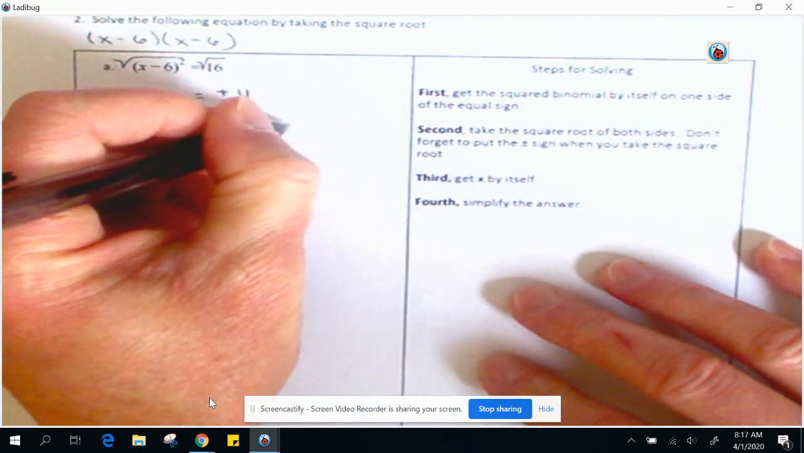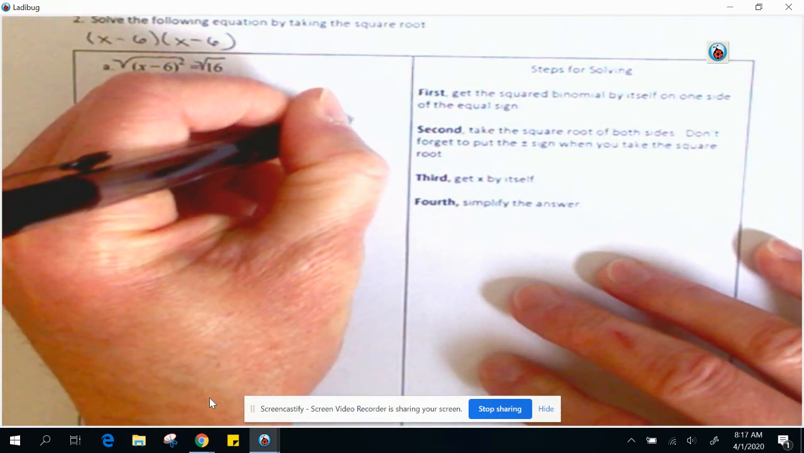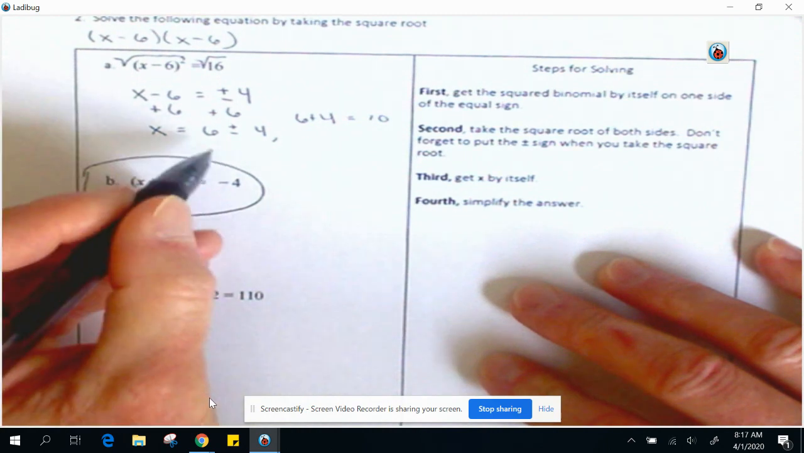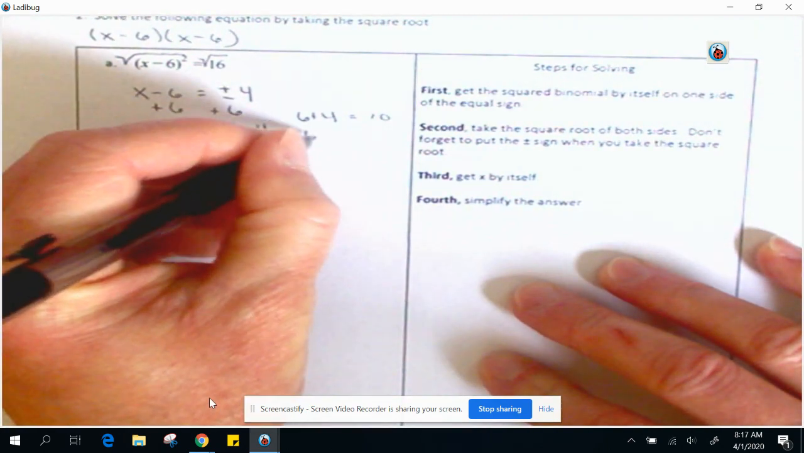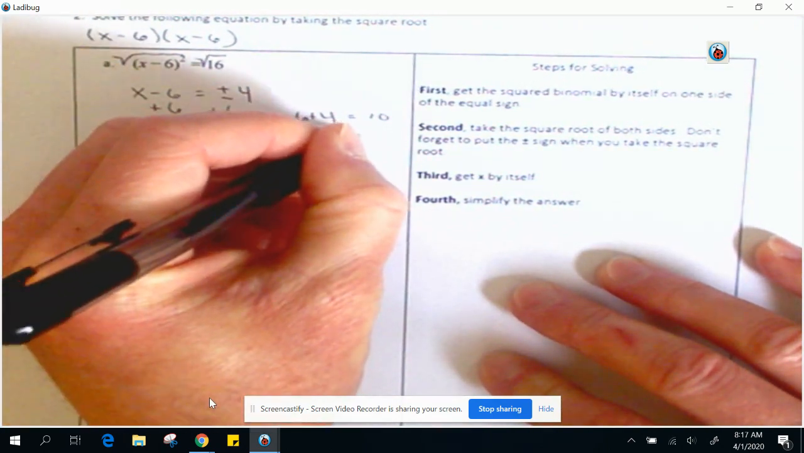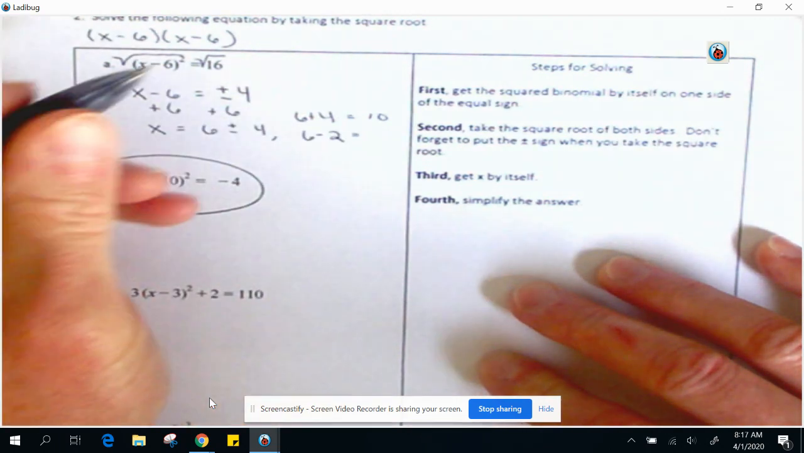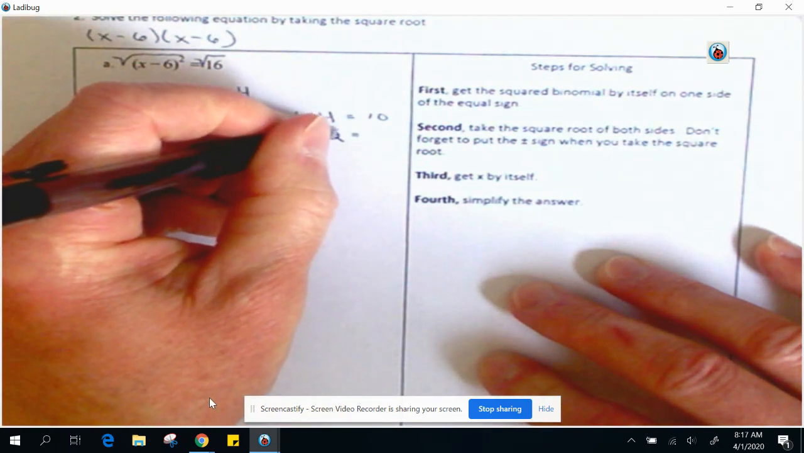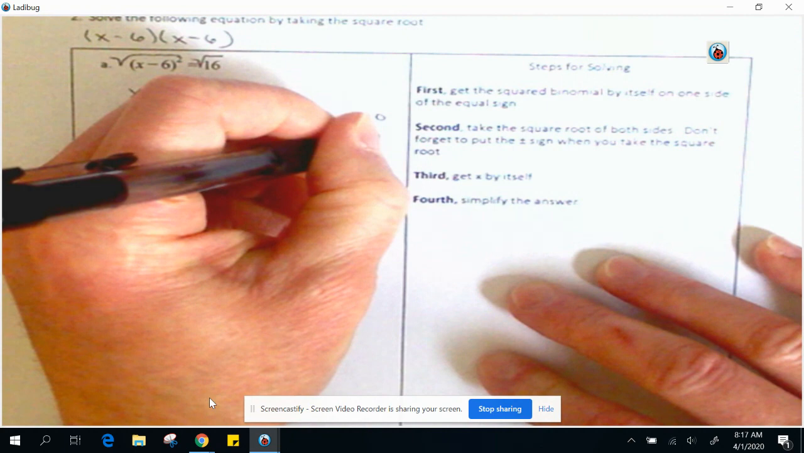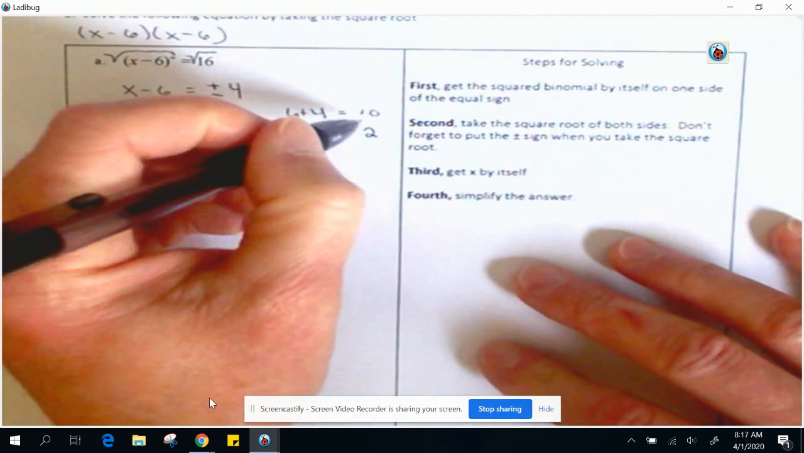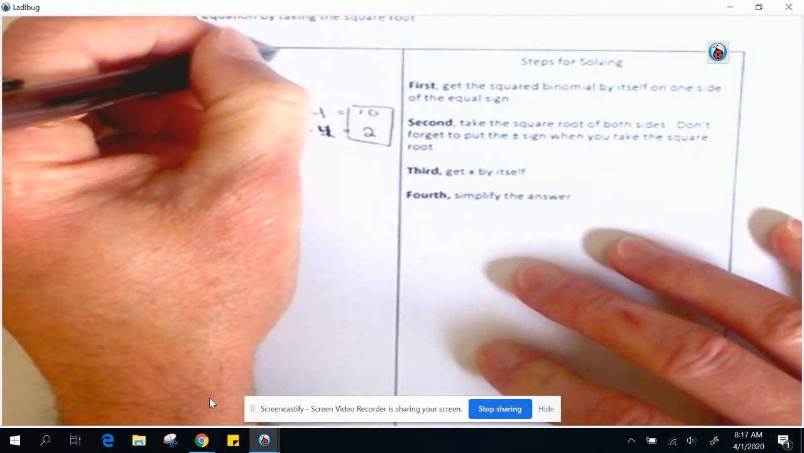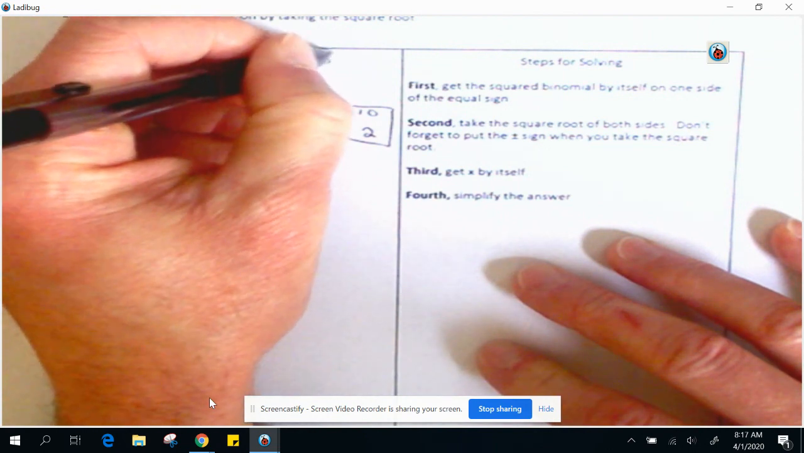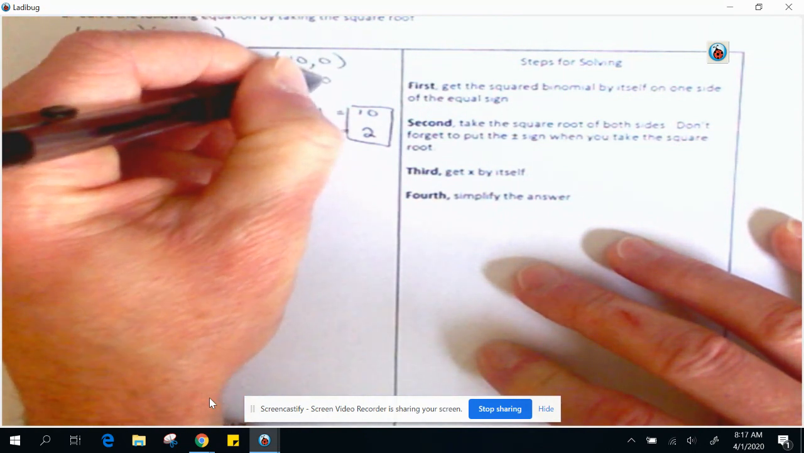Well, what is 6 plus 4? That would be 10. And then 6 minus 4, which is the other possibility, is, oh, sorry, I said 6 minus 4. 6 minus 4 is 2. All right, so these are our two solutions. So one solution is at 10 comma 0, and the other is at 2 comma 0.